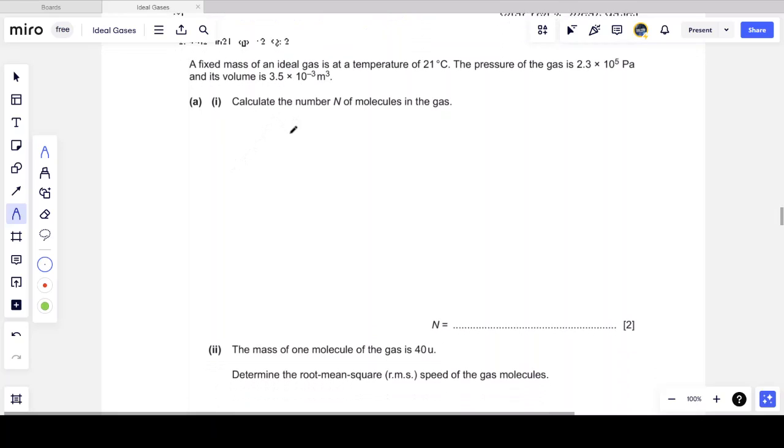Again, this is straightforward. You can probably do this with your eyes closed. PV is nKT, which means, guess what? N is PV over KT.